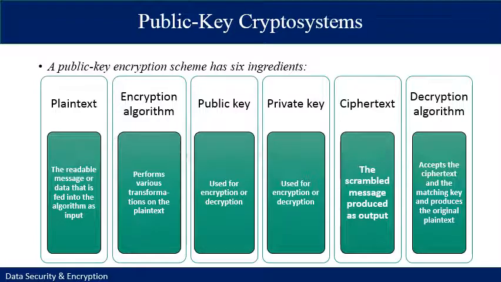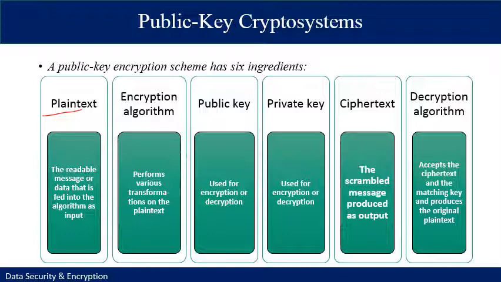A public key encryption scheme has six ingredients. Number one, the plaintext, which is the readable message or data that is fed as input to the algorithm.